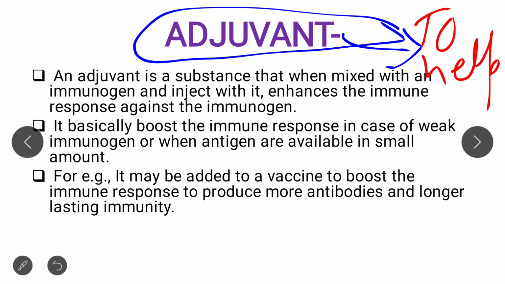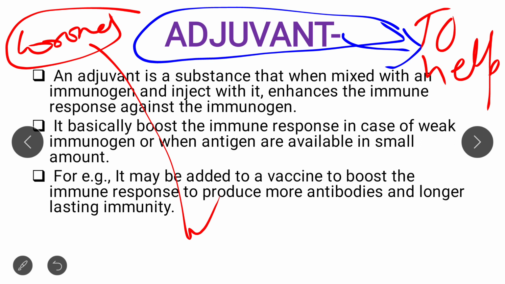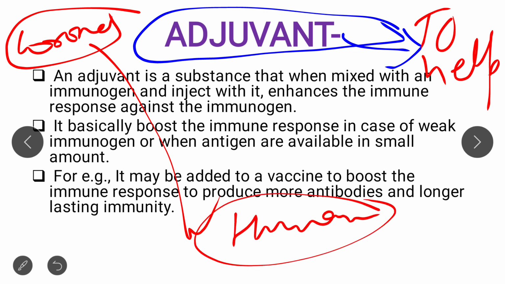For example, these are the days of coronavirus, and if a scientist discovers a vaccine for coronavirus and we put it into a human being, it can combat the coronavirus antigens and clear them out.